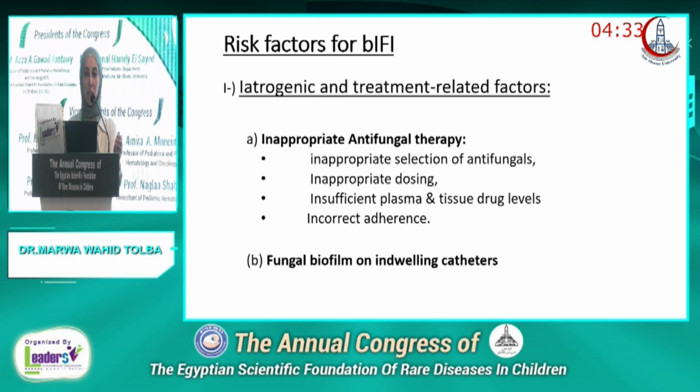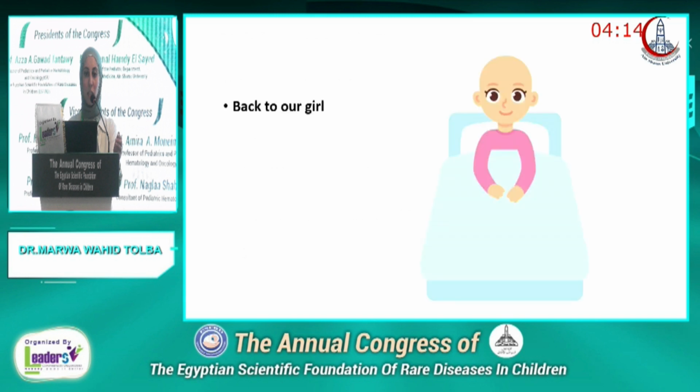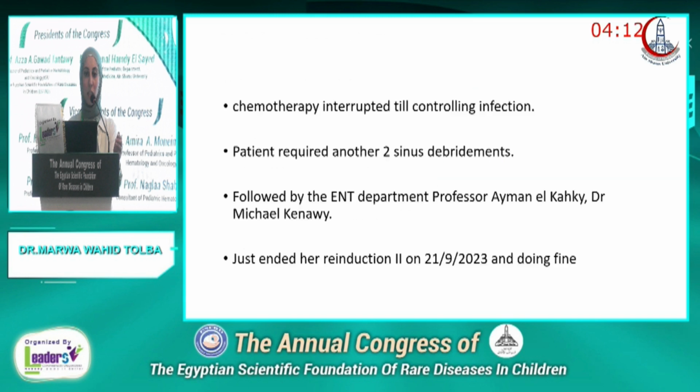Risk factors for breakthrough invasive fungal infections are many, including iatrogenic ones such as inappropriate antifungal therapy, fungal biofilm on indwelling catheters, host-related factors including, in our patient, leukemia, mucositis, immune suppression including glucocorticoids, and the patient was on them, broad-spectrum antibiotics that the patient was also receiving, and CVC and genetic factors. Back to our girl. Chemotherapy was interrupted till controlling infection. The patient required another 2 sinus debridements and was followed with the ENT department, Professor Ayman Al-Kahki and Dr. Michael Inawi. And she fortunately just ended her reinduction too on 21/9/2023 and is doing fine.